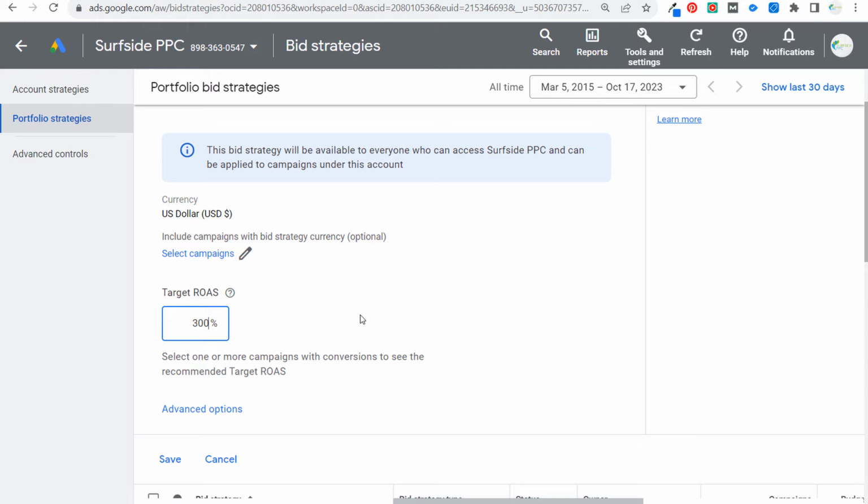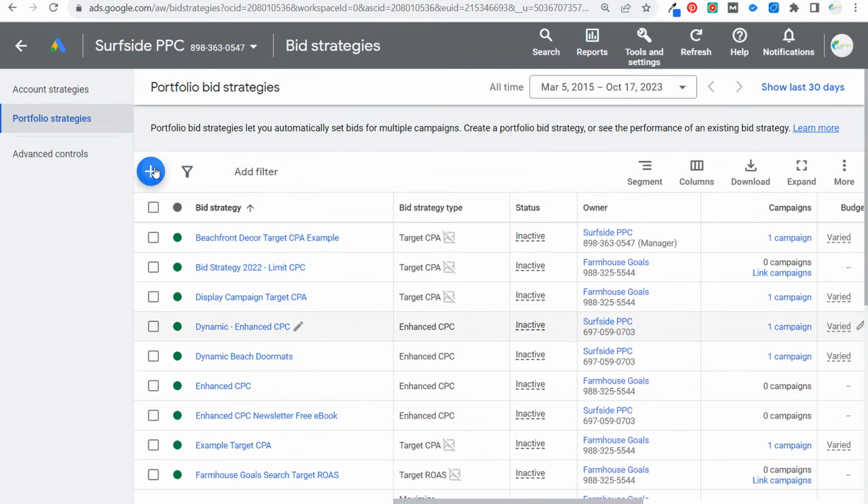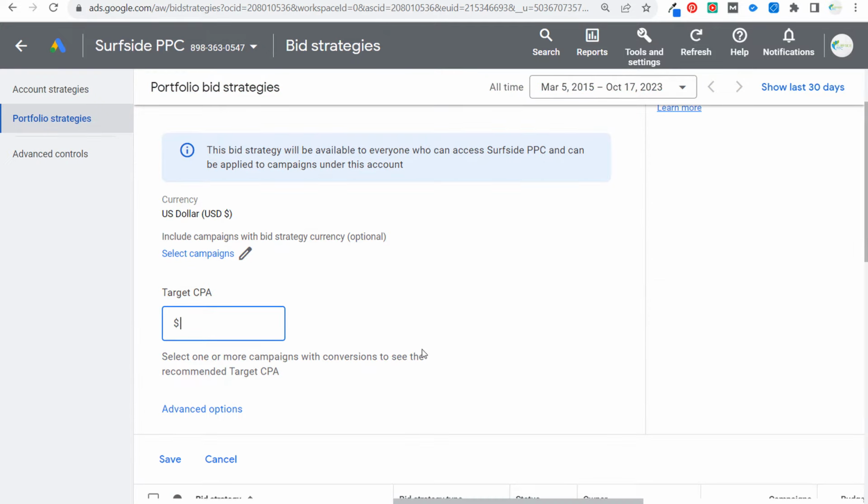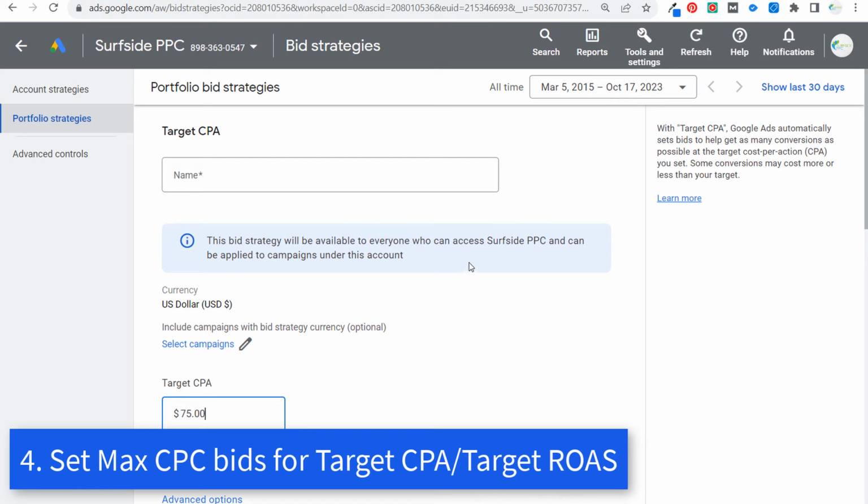So testing bid strategies is a best practice, but with target return on ad spend and target CPA, you're essentially giving Google Ads more of a cost control, saying, I want to drive leads, and I want my leads to come in at $75 or less, because every lead is worth $125 to my business. So if I'm driving leads at way too expensive of a cost, I don't want you to spend an excess amount of my budget just to drive leads for the purpose of driving leads. I want my leads to actually be valuable. And that will bring us right into strategy number four.